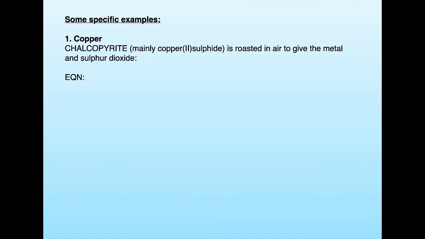Let's have a look at some examples. Copper. A typical mineral that contains copper is called chalcopyrite, mainly copper(II) sulfide. And if we roast it in air, so we heat it to a high temperature in air, it gives us the metal, and the sulfur combines with the oxygen to give sulfur dioxide. So we get the metal copper quite easily just by roasting copper(II) sulfide, chalcopyrite, in air.